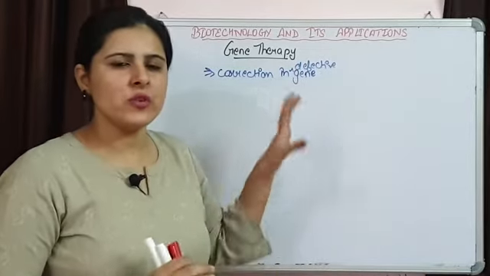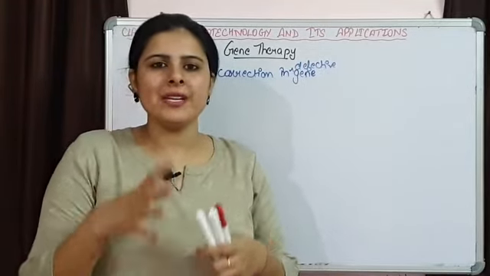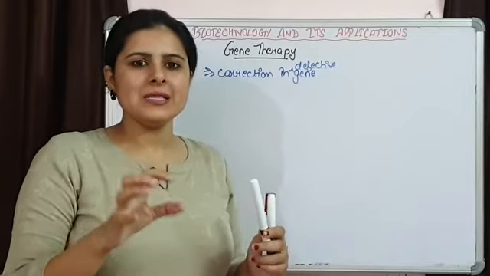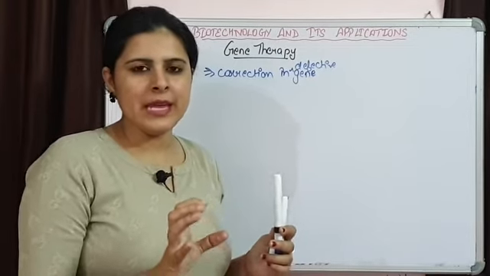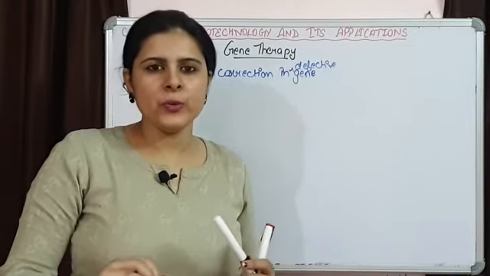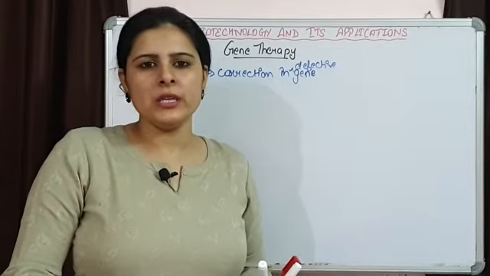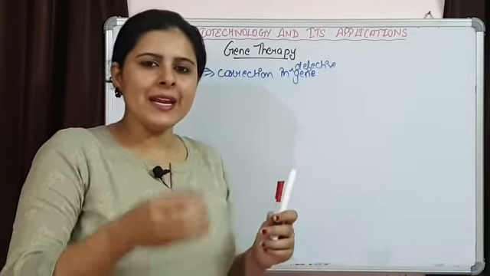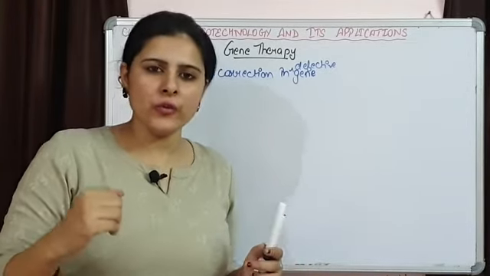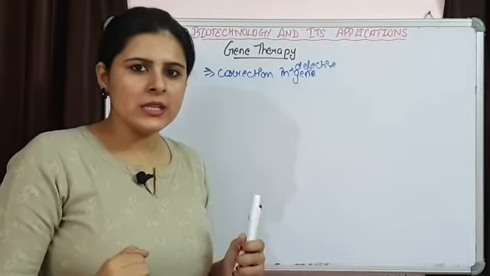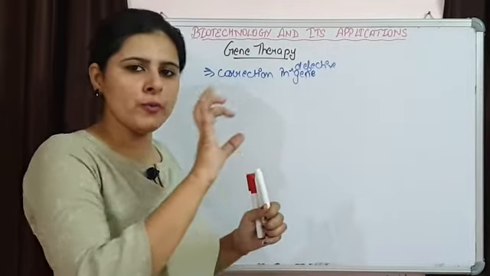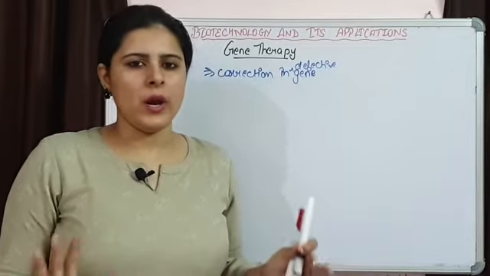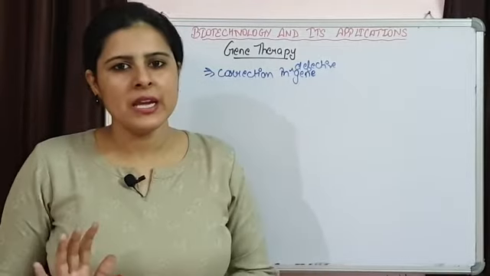Now, what is the base of this gene therapy? If we talk about the theoretical base, gene therapy means if an individual is having a defective gene, that simply means either a defective protein is going to form or simply no protein is going to be formed. What the scientists or researchers try to do is introduce a functional gene into the body of the individual so that the functional gene is going to perform the function, protein synthesis will be there and normal body functions will be acquired. This is simply the basis of this gene therapy.